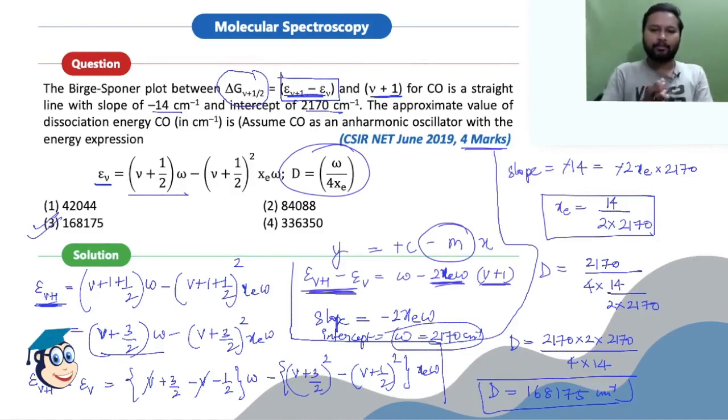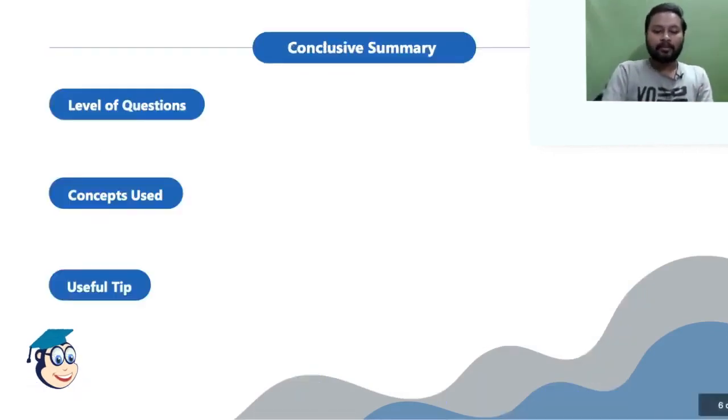Now see, we have taken 3 questions which have been asked in the exam. If you have seen all 3 questions, they were not that difficult. They were quite easy to solve, but the only thing is that if you know the basics and the formula, then only you will be able to solve them. So I'll just summarize all the things now. The level of questions asked in this paper, I would say, was moderate generally.